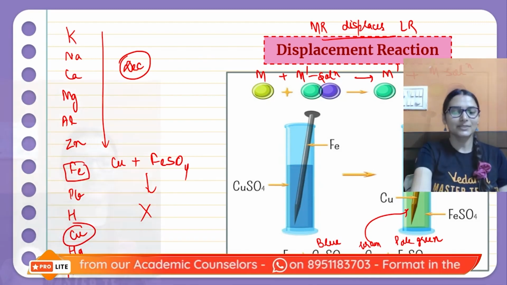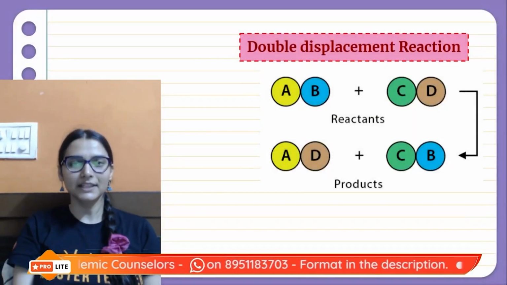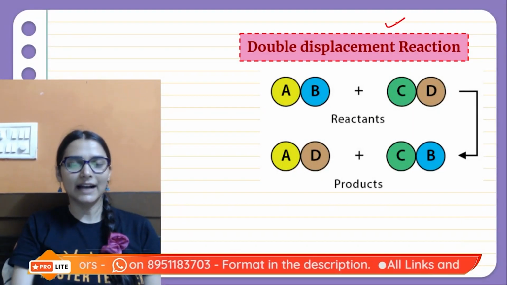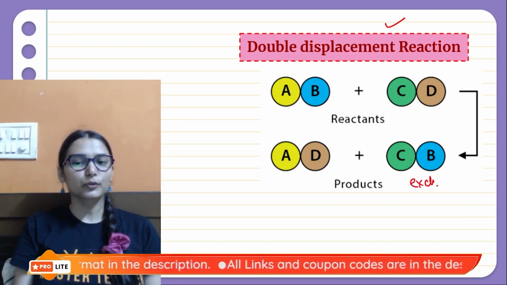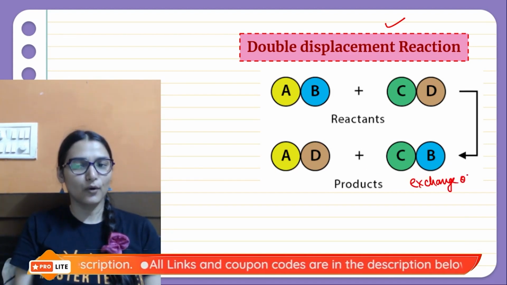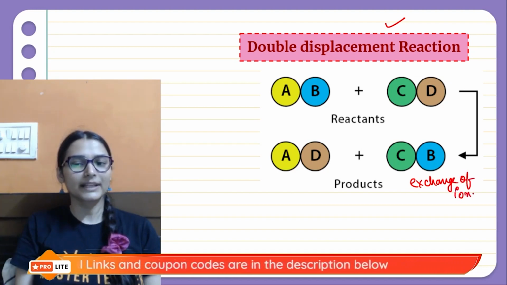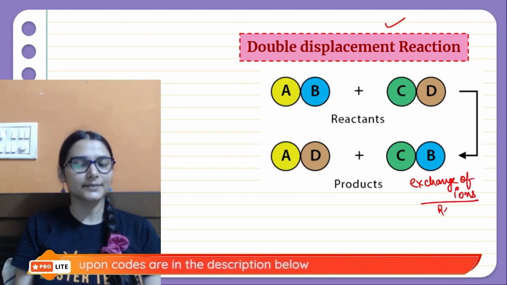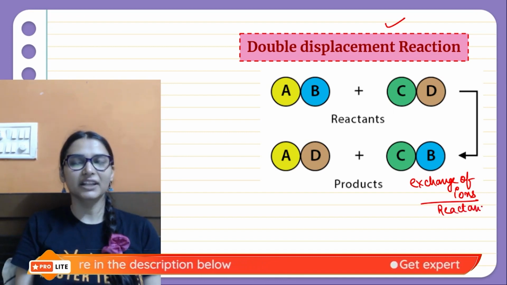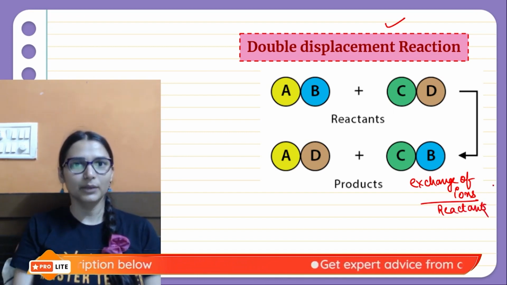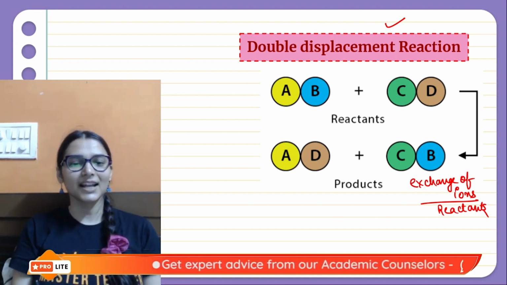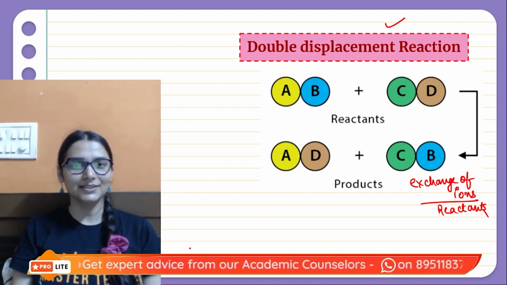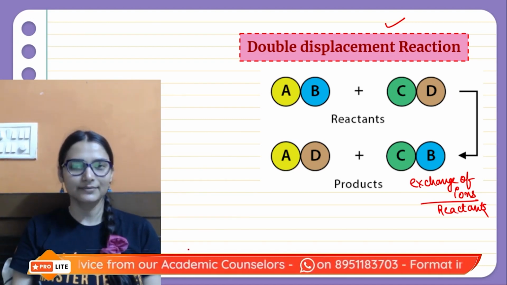Simple and displacement reactions can be done easily. Then we have double displacement reaction. In a double displacement reaction, there would be exchange of ions that is going to take place among the reactants. Reactants are like we are fed up with our ions, we want to exchange the ions. Yes, it's important. You can do this reaction easily.